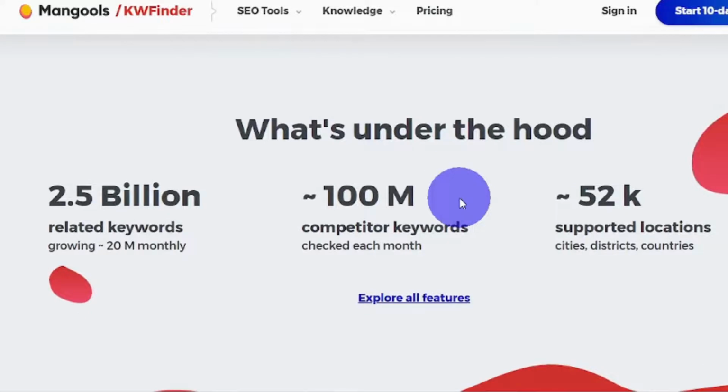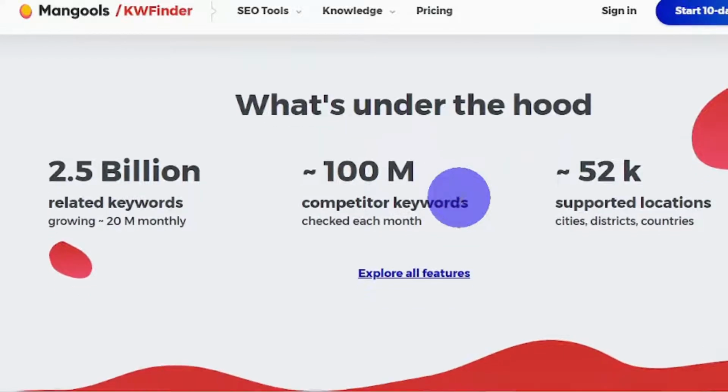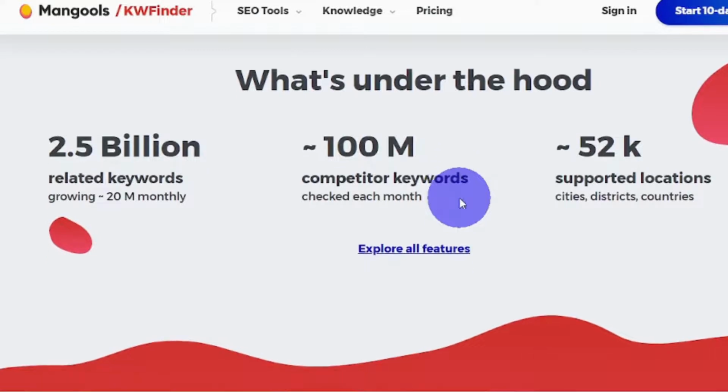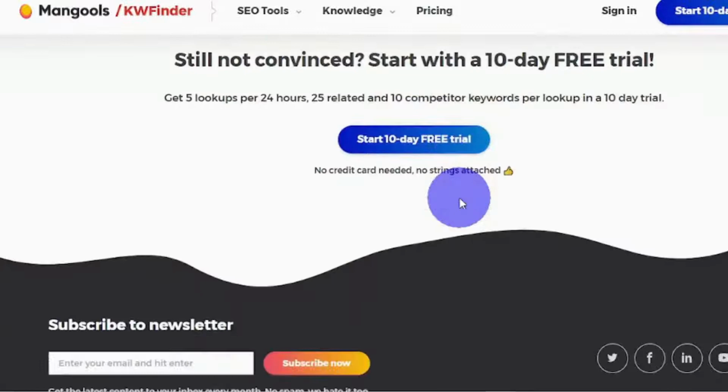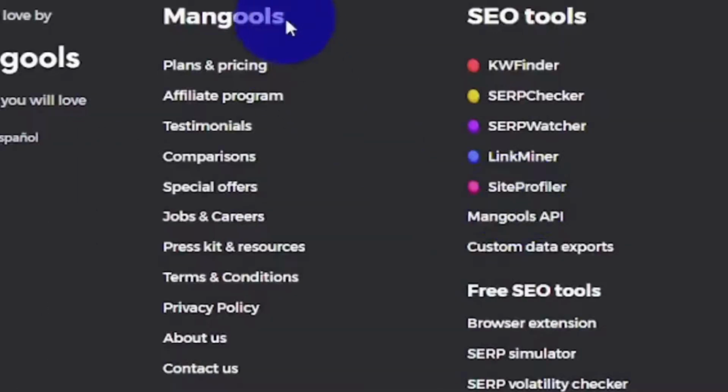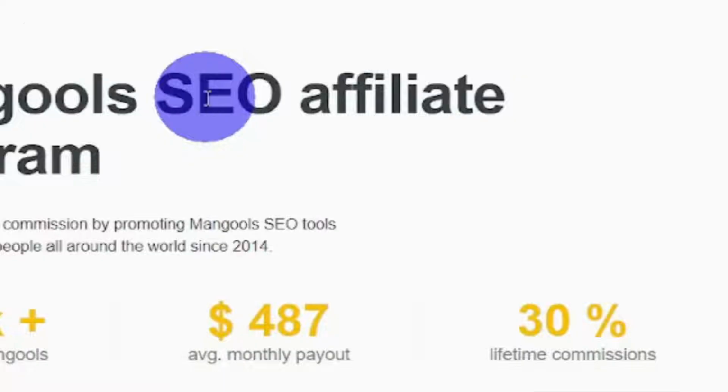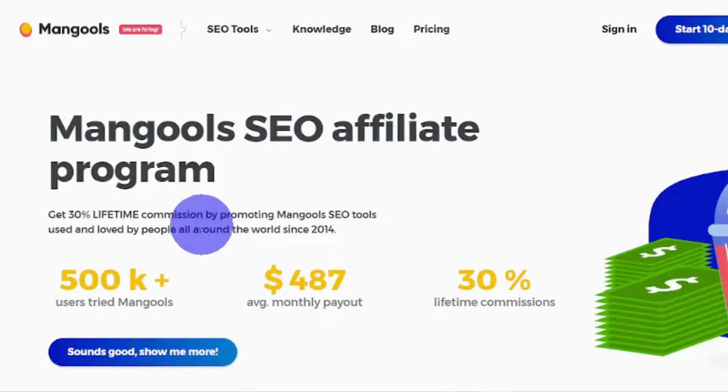So, now that you know how KW Finder works and how it helps them rank higher on Google and gain more clients, all you have to do is scroll all the way down to the bottom of the website and join their affiliate program beneath the Mangools section. It will say affiliate program right here, and clicking on it will take you to the KW Finder or Mangools affiliate program.